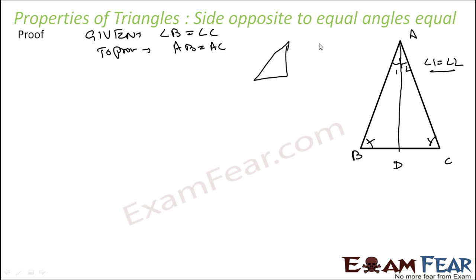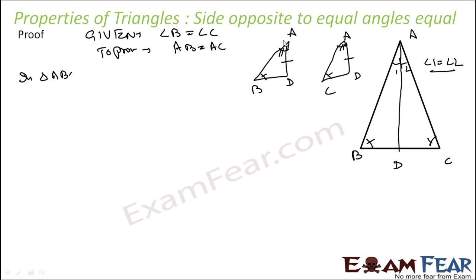Now if you see these two triangles which we have got, it's A, D and B, and this is A, D and C. Why I took this? Because AD is equal to AD, right? Angle B is equal to angle C, given, and this angle is equal to this angle, that is also by construction. Now if you see, by AAS they are congruent. Since they are congruent, we can say that AB is equal to AC. Pretty easy.